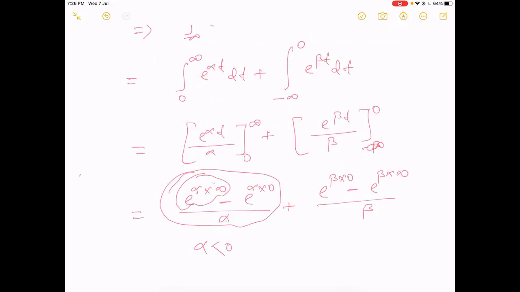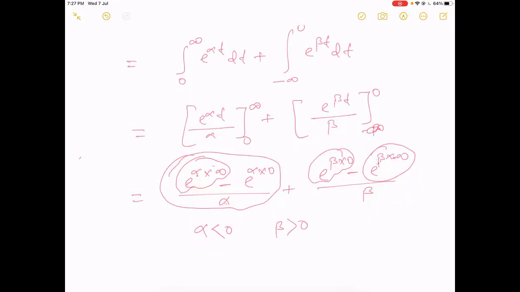For this one we will get 1, but for this part, if beta is greater than 0, then what will happen? Sorry, here is minus infinity. If beta is less than 0, then it will be negative times negative, which becomes positive, and e to the power plus infinity will be an infinite value. So beta should be greater than 0. If beta is greater than 0, then e to the power minus infinity becomes 0, and overall we will get a finite value.